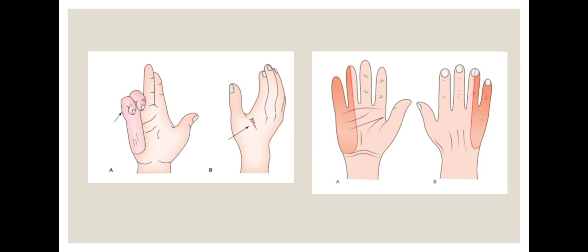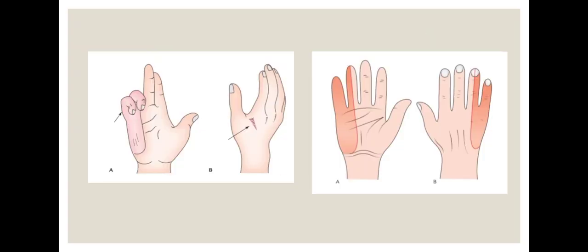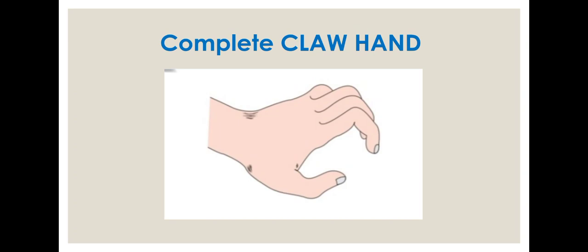This is the sensory loss on the medial 1.5 fingers. There is a space I showed you, right? That interosseous space depression. I showed this depression of interosseous space. That is Froment's sign. This is the ulnar nerve. Then we'll see what is complete claw hand.